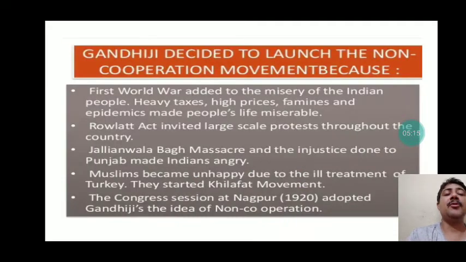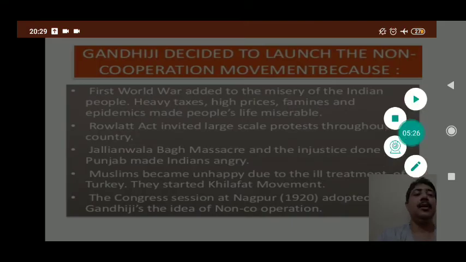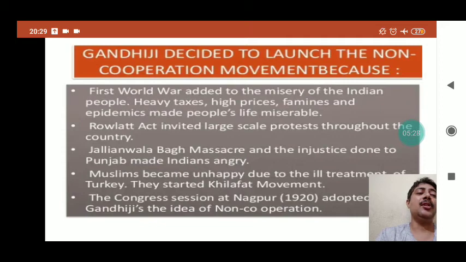So this was the golden opportunity for Gandhiji to unite Hindus and Muslims. Here Hindus and Muslims came together. Gandhiji decided to launch the non-cooperation movement here, because the First World War had already created many problems. We have discussed that so many sparks were there up to the Khilafat movement, and the Khilafat movement was the last spark. Finally, all these sparks got connected, and it led to the mass movement known as the non-cooperation movement.